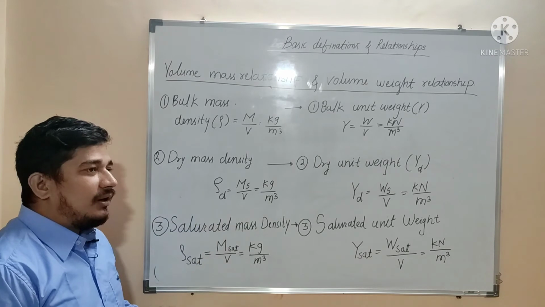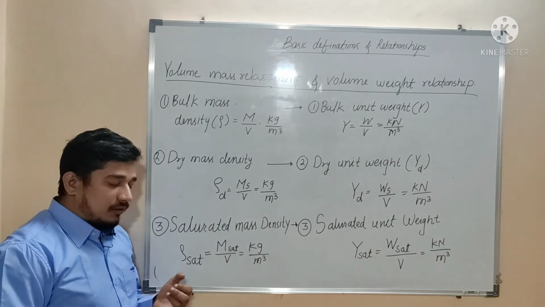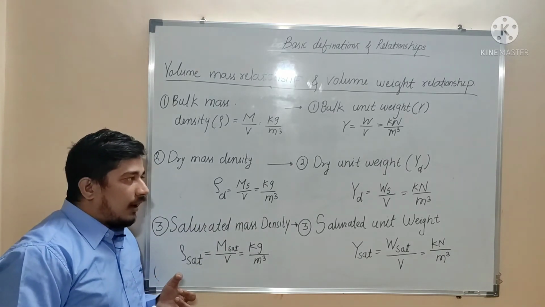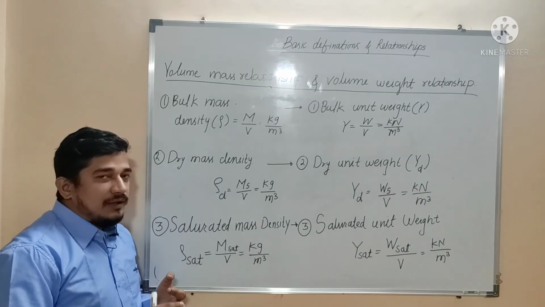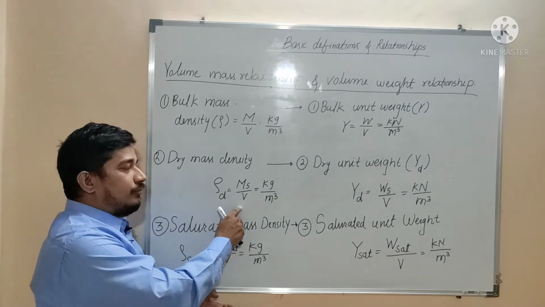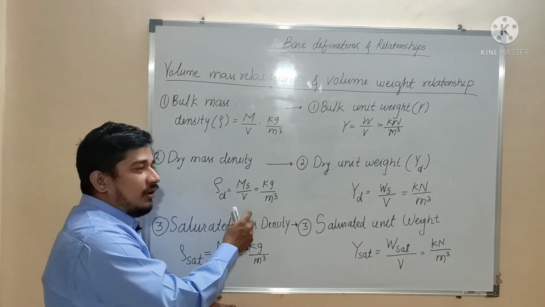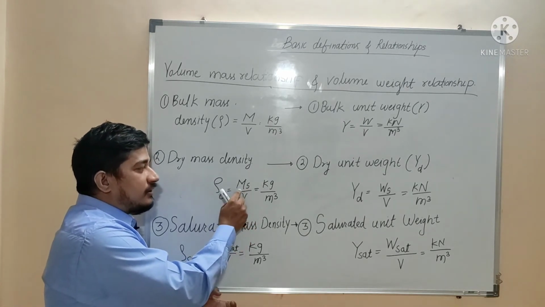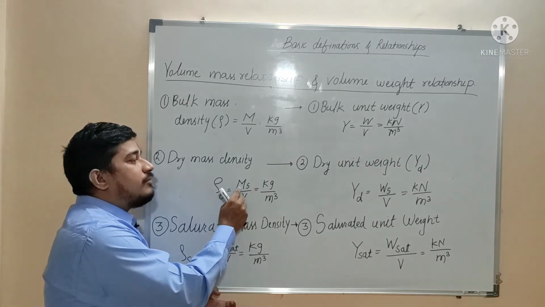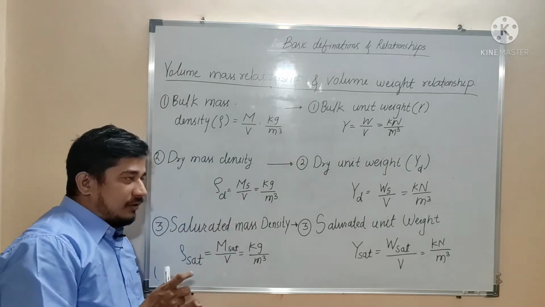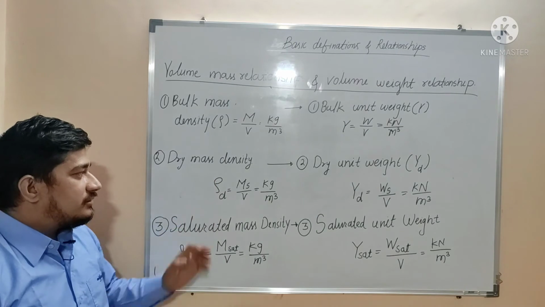So this volume includes the volume occupied by air, the volume occupied by water, and the volume occupied by solids. The addition of these three constitutes this volume. This is not the volume of solids only, it is the volume of the whole soil. And when we say Ms, it is not the mass of soil, but the mass of only the solids in a soil. So this is the dry mass density.